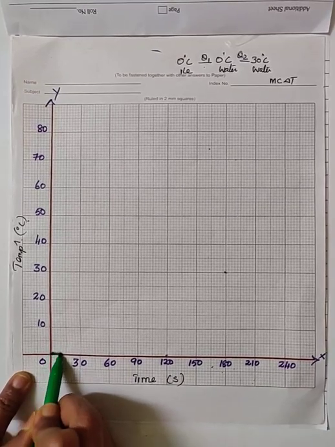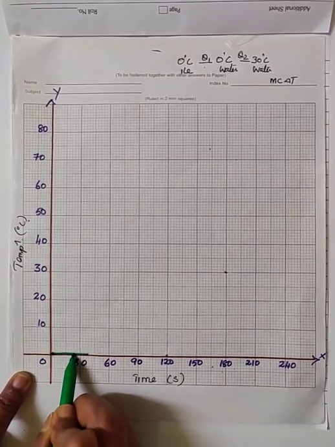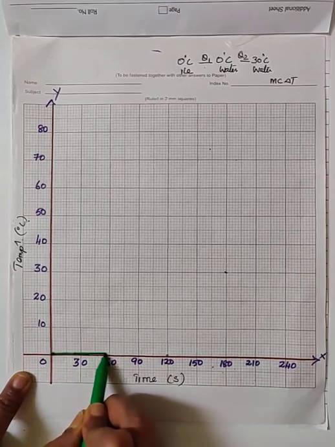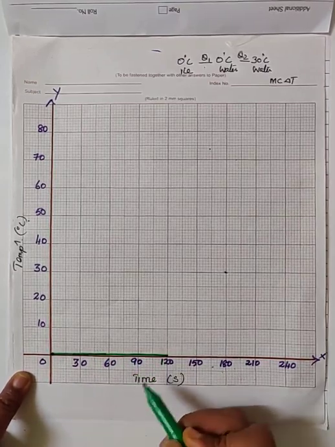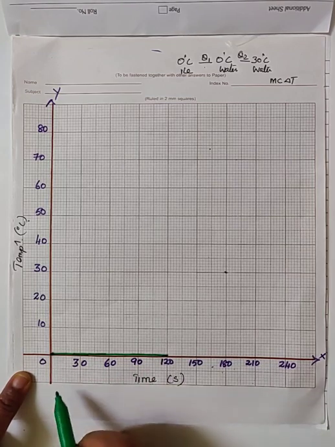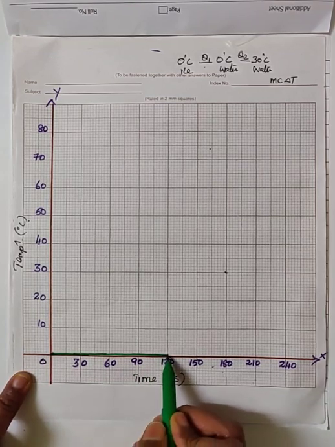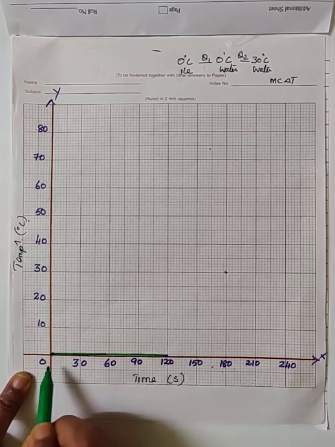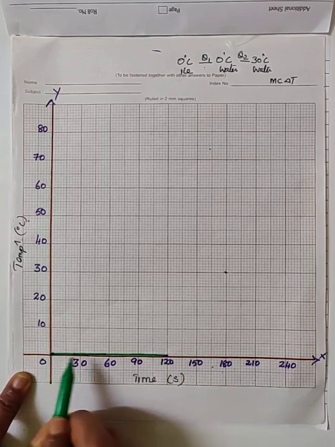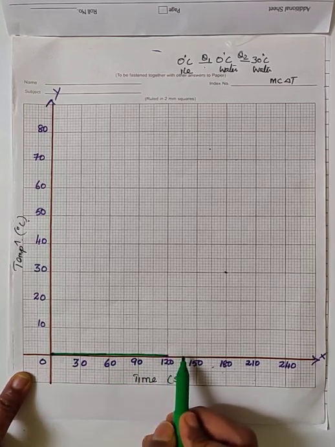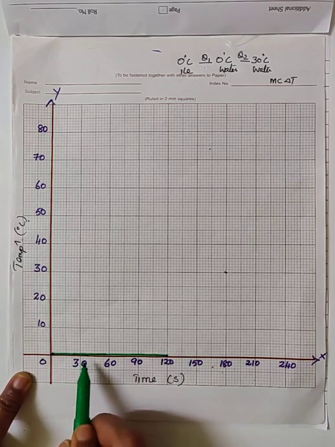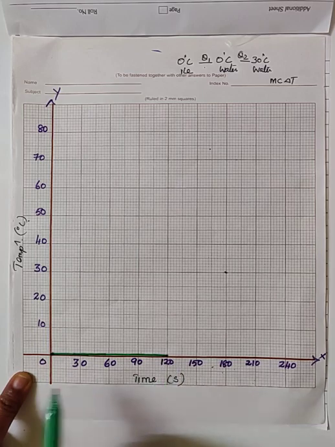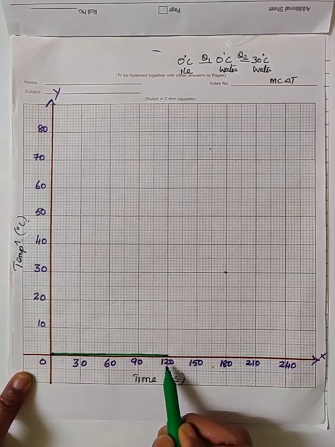It remains constant till the entire given mass of ice is completely converted into water. When you are providing the heat, up to 120 seconds the temperature of the substance is not increasing, but the substance changes from the solid state to liquid state. That is, ice is converted into water.